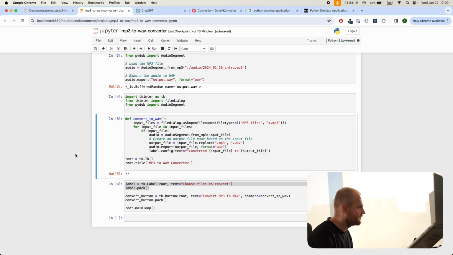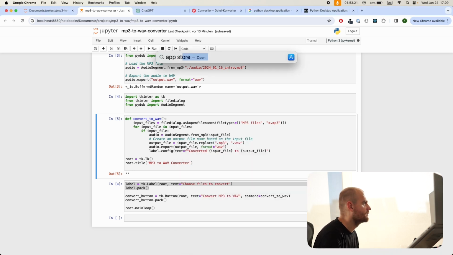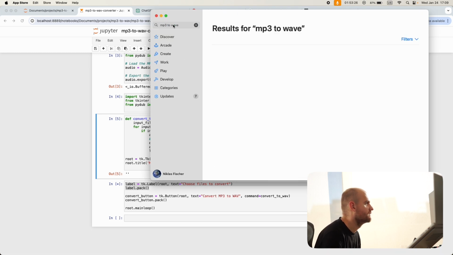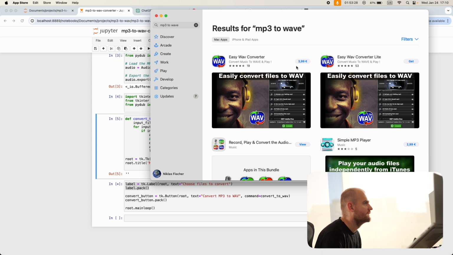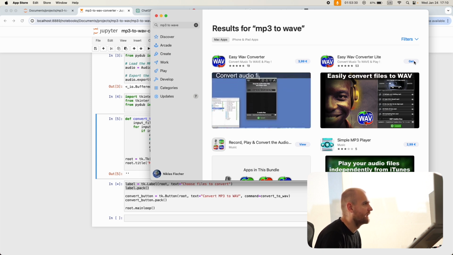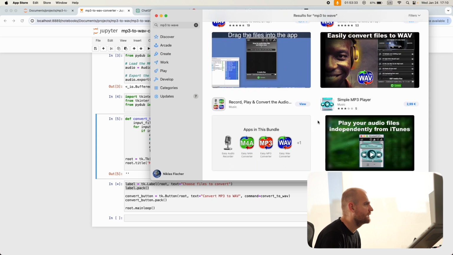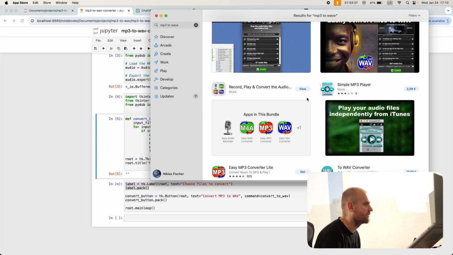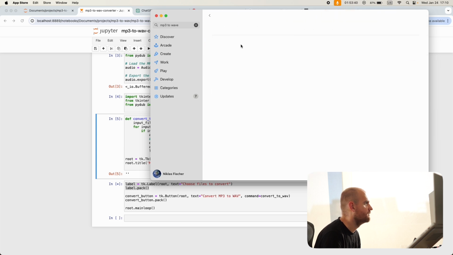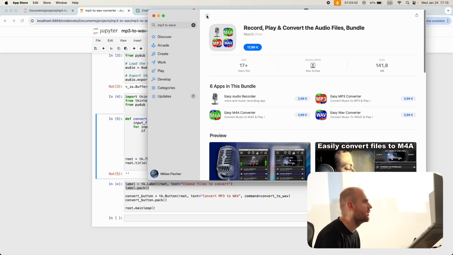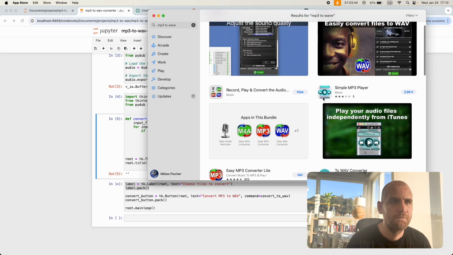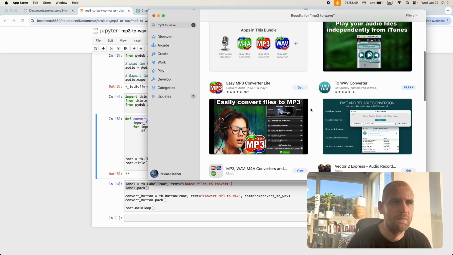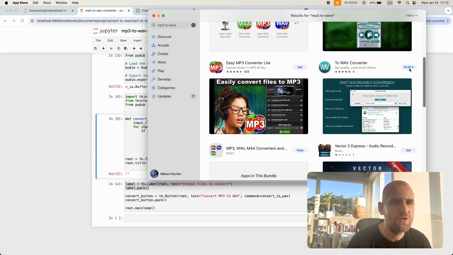And I swear to you, when I looked on the App Store for MP3 to WAV, look, €4, and then I guess this one here is like a freemium thing. This one here I tried and it was trash, I think, right? That's why I can view it. I might have already downloaded it. Oh no, it's €18. MP3 player. Okay, this is MP3 2 WAV for €30.